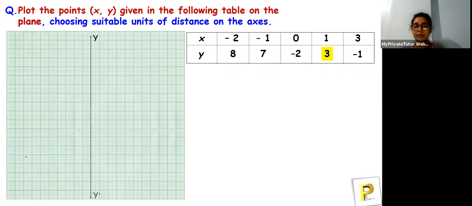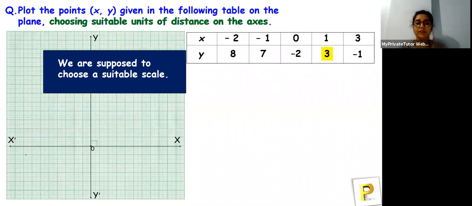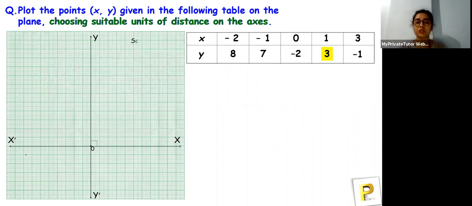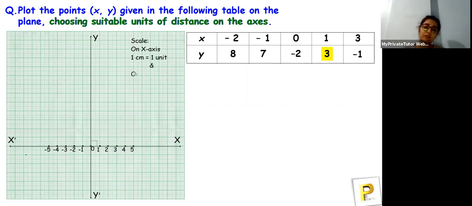Now we draw a y-axis, then the x-axis, and they are perpendicular, so it will be 90 degrees, and the origin. We are supposed to choose a suitable scale. So the scale is 1 centimeter on the x-axis, so 1 centimeter is equal to 1 unit. Now if you talk about the y-axis, 1 centimeter is equal to 1 unit, and this is how we have drawn the points. Okay, so the first question is -2 and 8.